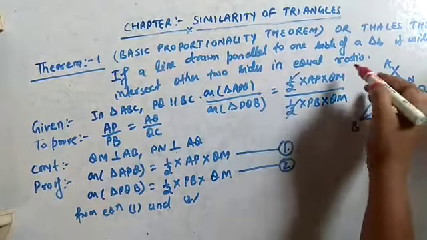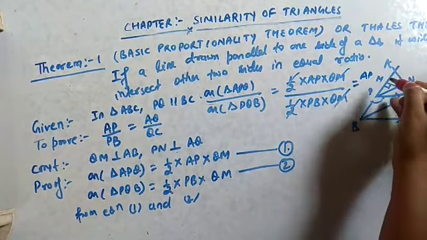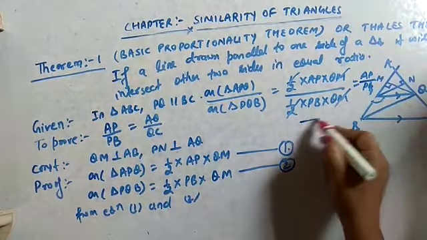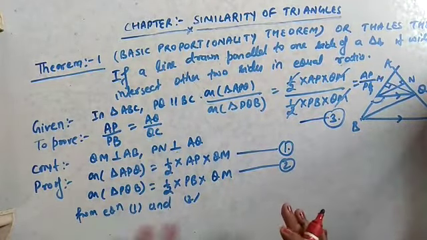This 1 by 2 cancels, QM cancels. It will come AP by PB. Okay, let this be equation 3. I hope you have written this.